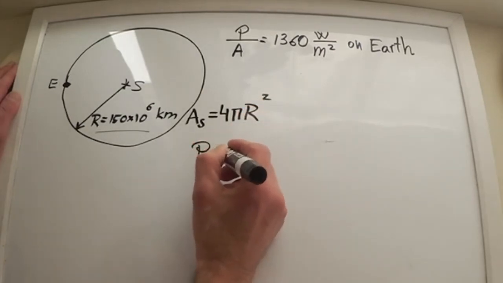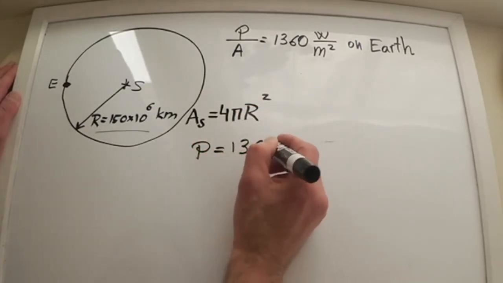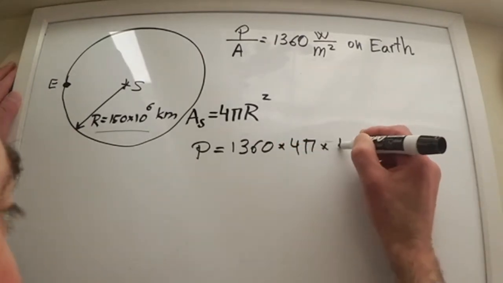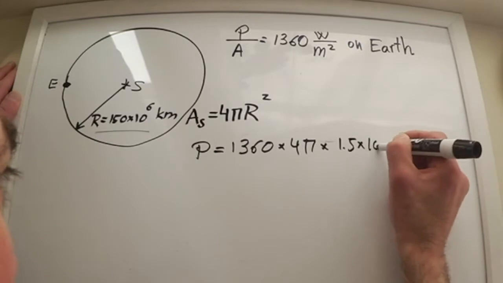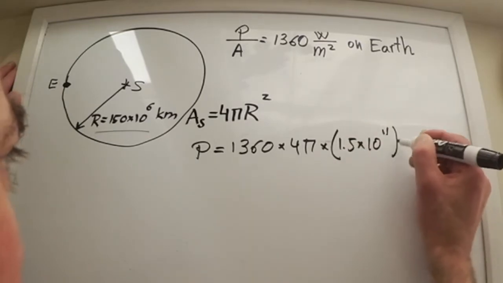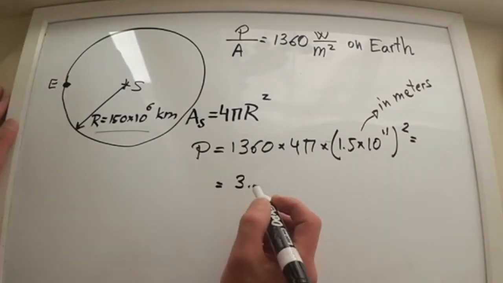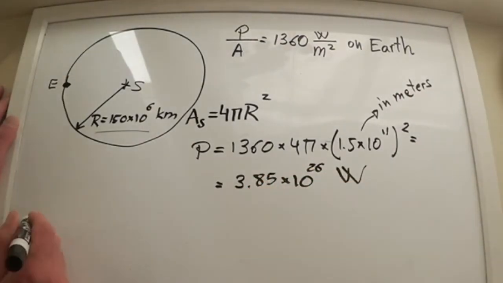So, P is equal to 1,360 times 4 pi times (1.5 times 10 to the power of 11) squared. This is the total emitted power of 3.85 times 10 to the power of 26 watts.